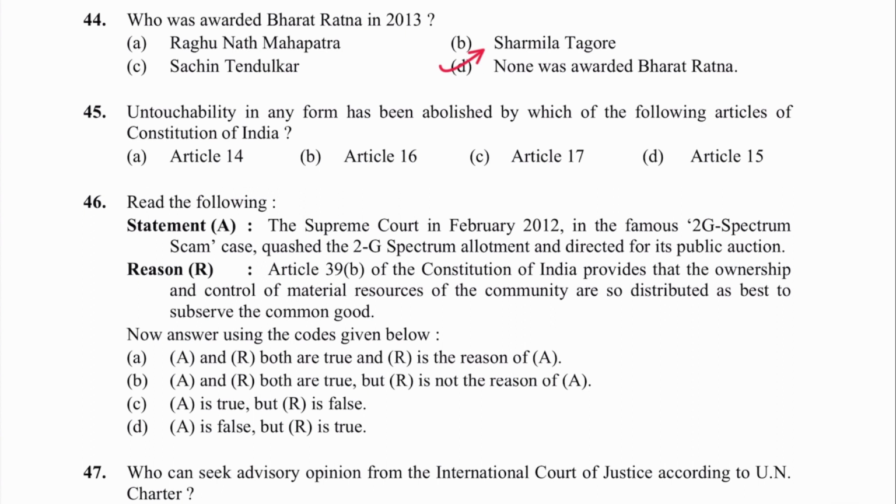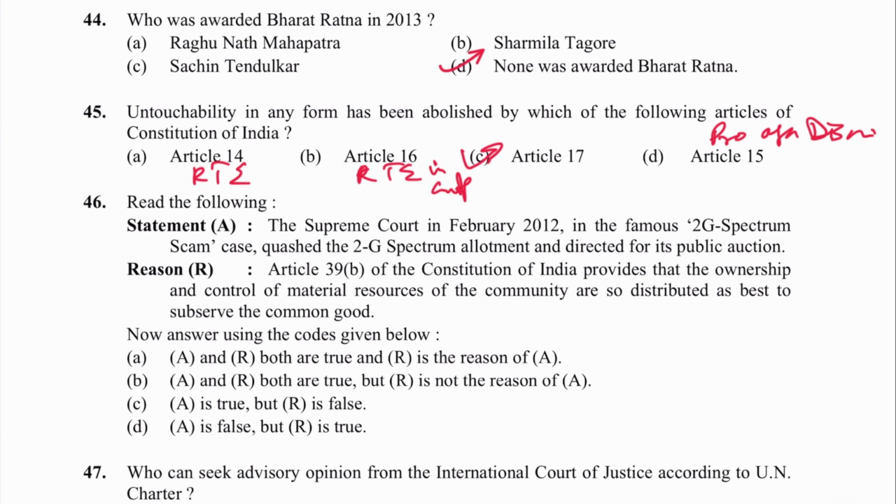Next is 45. Untouchability in any form has been abolished by which of the following articles of the Constitution of India? It is Article 17. Article 14 में right to equality है. 16 में right to equality in employment और prohibition against discrimination 15 में है.